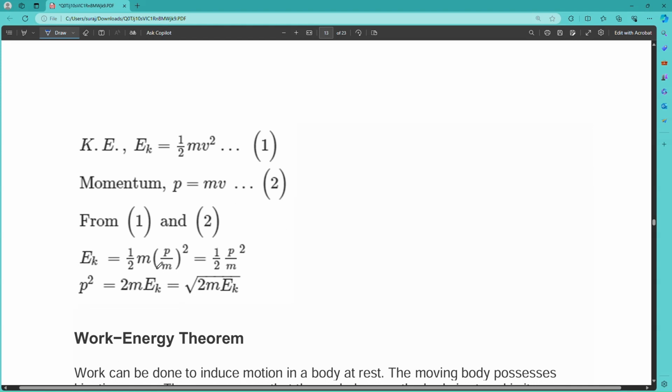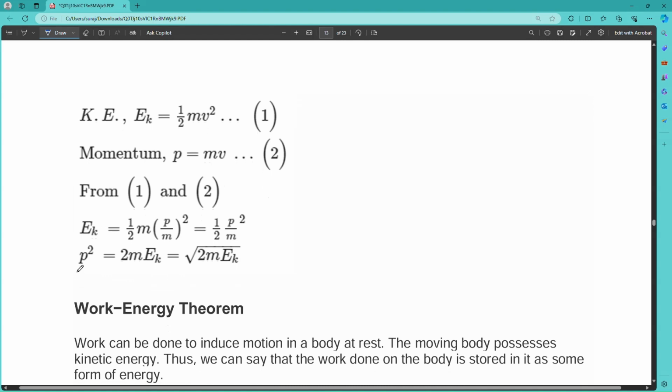From equations 1 and 2, in the case of v square, you can simply put v equals p by m, since p equals mv. So you can replace the value of v by p by m. That will be half m into p by m whole square, which is half p square by m. So p square equals 2m times kinetic energy, that is p equals root of 2m kinetic energy. This is the relationship between the kinetic energy and the momentum.